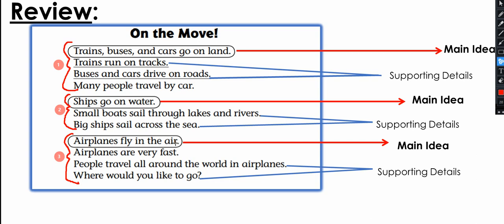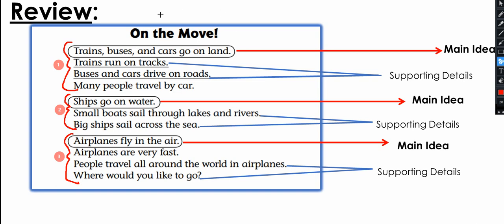What other supporting details? Well, I can say that airplanes are very fast. They are indeed very fast. People travel all around the world in airplanes, so if we need to go somewhere very, very far, we go by airplane because we can go around the world using airplanes. And now, where would you like to go?